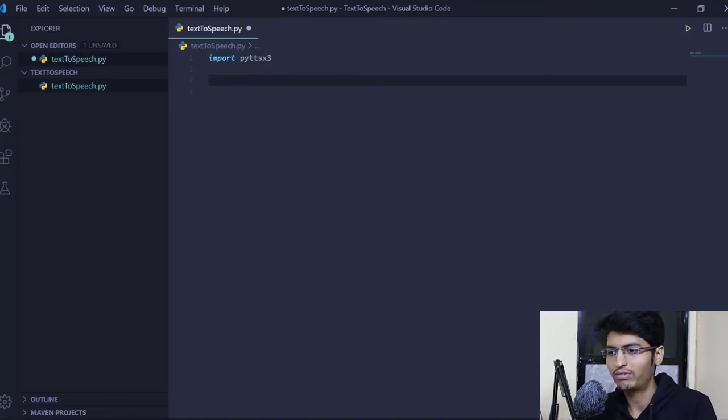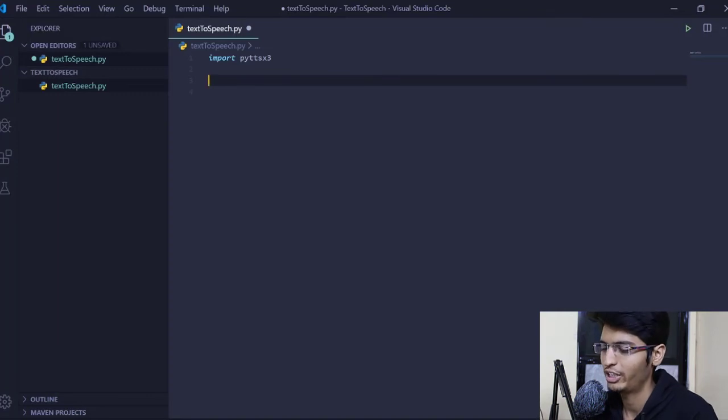So now, as you have already seen how the text is converted to speech, you might have heard the voice and the volume. Now first you will set various properties such as the voice, the volume, and the rate, the speed at which the machine is speaking. First we will customize these properties, and then we will convert the text to speech. One more important thing is that we will take the input from the user and convert that input into speech. So let's get started without any further delay.